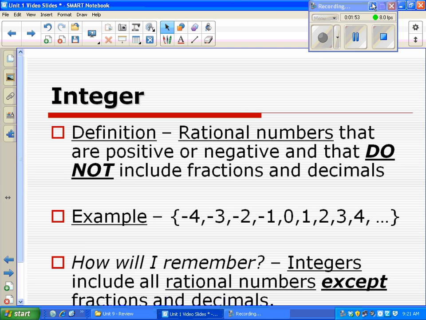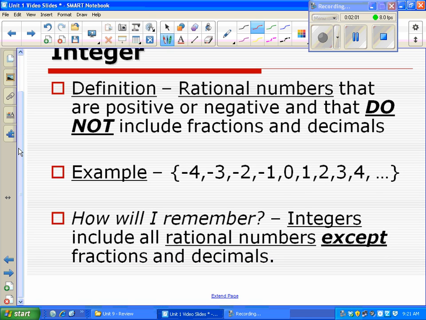Integers, this one's a little bit more common. Integers are nice because you can think of it as really any number on the number line. It's positive or negative numbers, whole numbers, and zero. So even picture these numbers here. If they were along a number line, think about when you were a little kid and at your desk in elementary school you might have a number line. Any of those numbers are good. Negatives, positives, or zero. Those are integers.